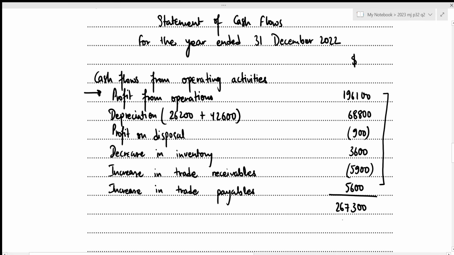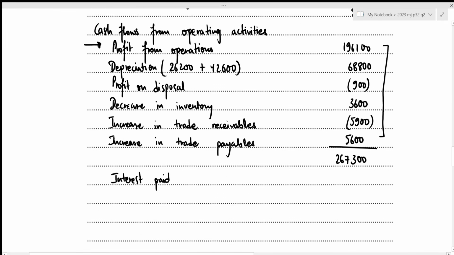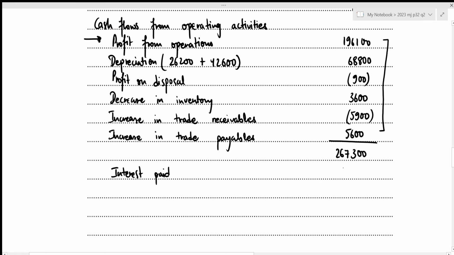Now the next step would be to include our finance costs as well. So that will be our interest and tax. In this question, we're not given any information regarding tax. So we just include interest paid, which was the finance cost itself. We calculated it to be 4,400. And this was the paid amount, which means that this is an outflow. We'll be subtracting it. Now we can get our net cash from operating activities.